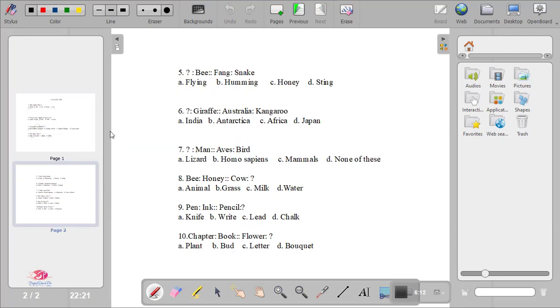Next, what is to bee like fang is to snake? So we know in snakes they have fangs, right? These are called fangs. The two sharp teeth they have, and these teeth are used to bite and to inject the poison inside the prey so that the prey dies.